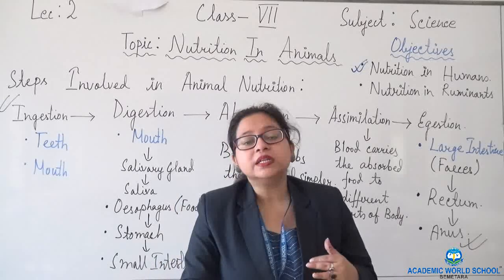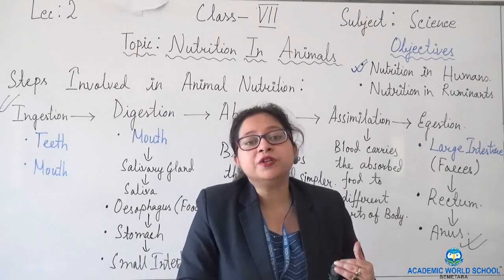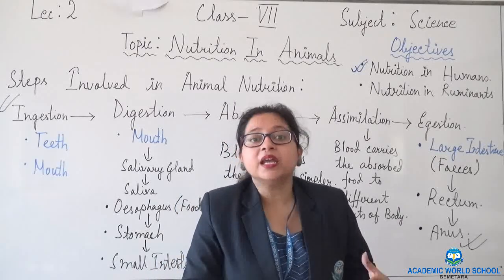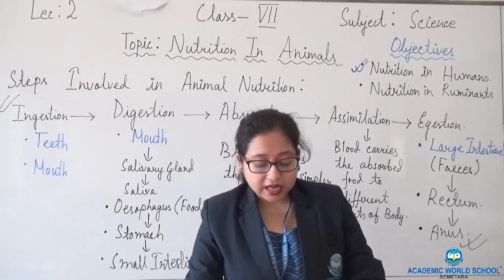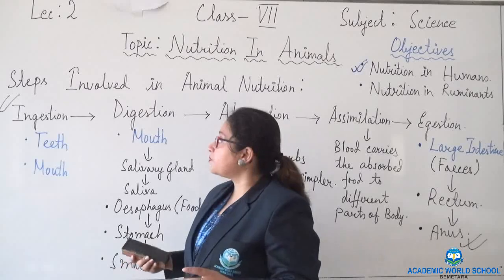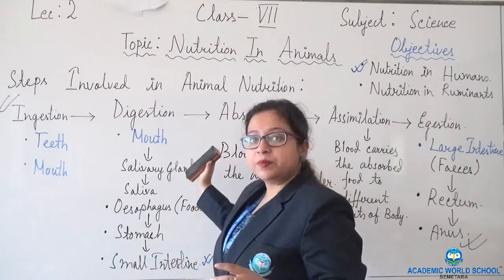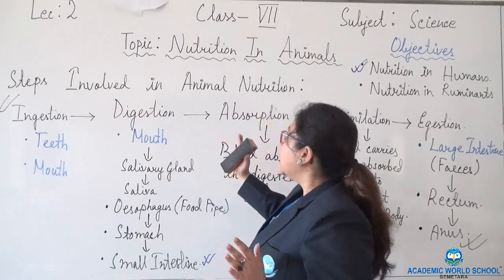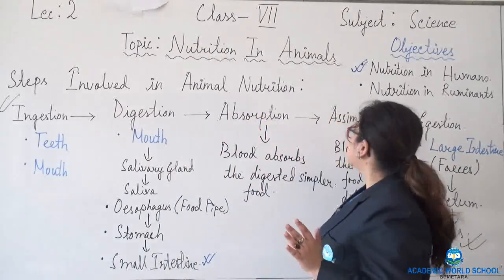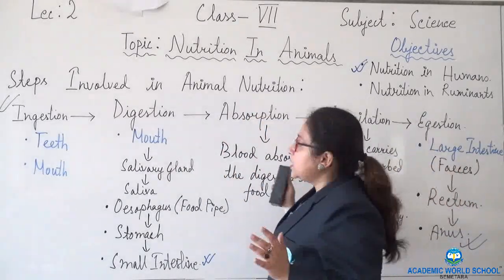Now we will see how nutrition takes place in grass eating animals. The steps will be the same. Let me remind you: ingestion, digestion, absorption, assimilation and egestion.